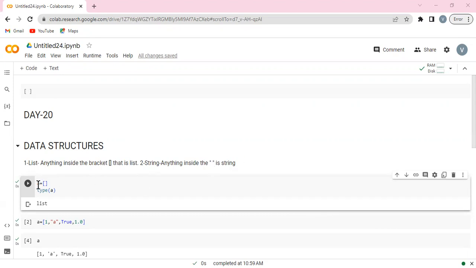So in a, I store a bracket, and then we ask what's the type of a, and it gives the list. Okay, and now in a, I store a list with a bracket. I start a bracket, which means the list I have started, and it proves that we can store anything inside the list, right? Like one is an integer, a is a string, and here I have given true, which is a boolean, and 1.0 is a float, and then we write a, so it gives whatever we can store.